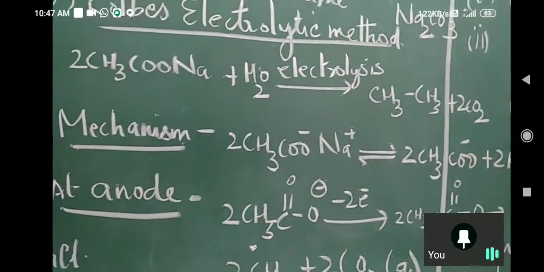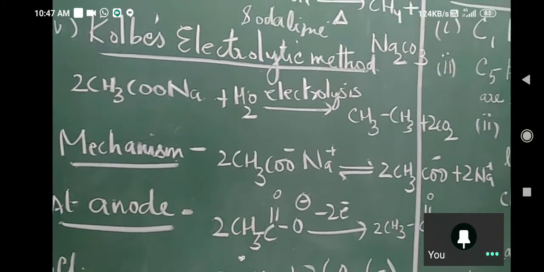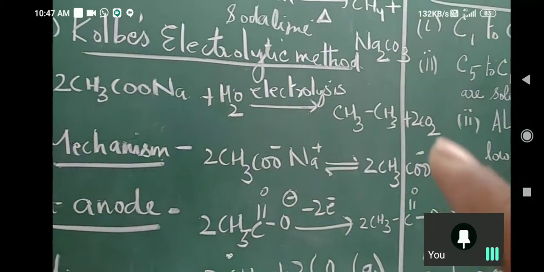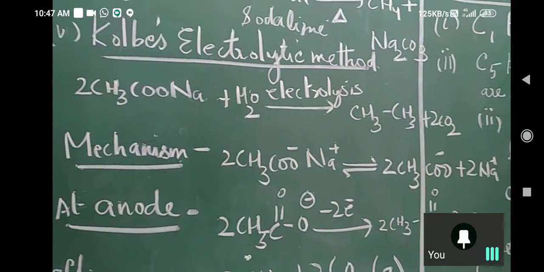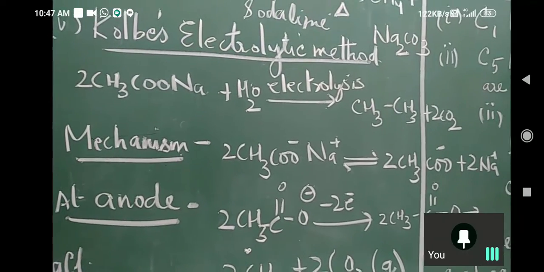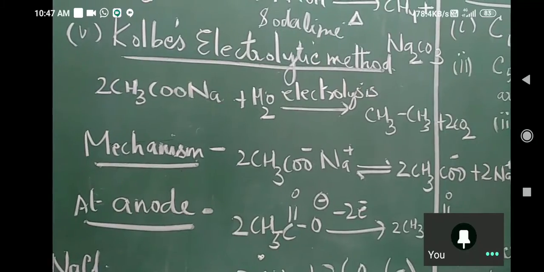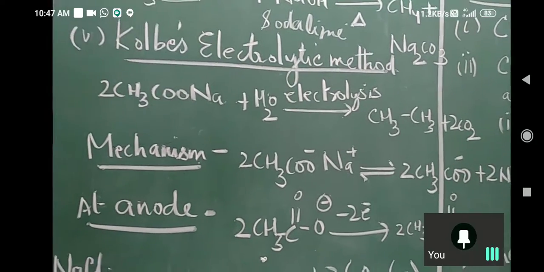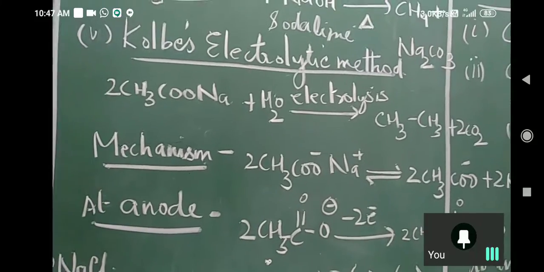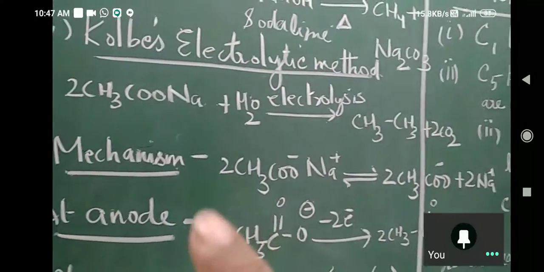Now I am starting gradually the mechanism. We study organic with mechanism only. What is happening? There's no need of writing it. Don't try and balance organic reactions. In organic reactions, we write only the main products. The sub products are not written. Only those products which we can isolate are written. So we never try and balance organic reactions. Now here we come to mechanism.